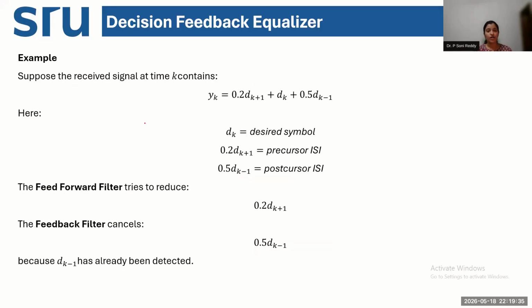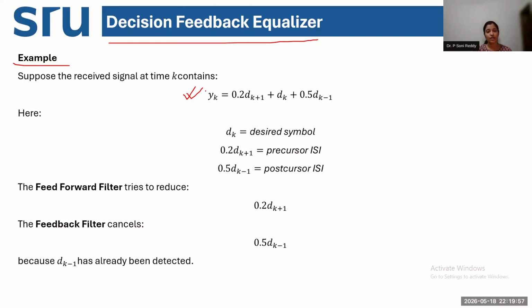Okay. So let us take one example to understand how this decision feedback equalizer will work for your signal transmission. Suppose the signal that is being received at the receiver side, at the input of the equalizer, which is a nonlinear equalizer, a decision feedback equalizer, is this.